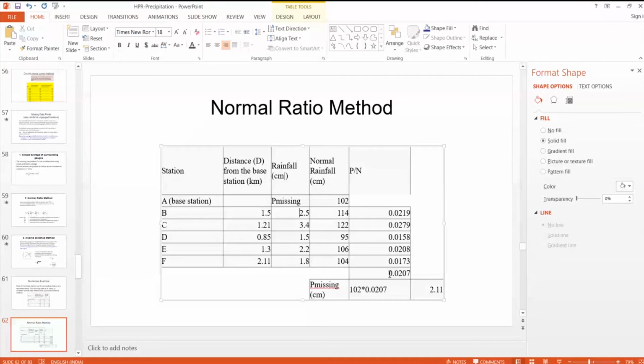And this is the average of P by N's at the surrounding stations, that is 0.0207. So P missing divided by 102 is equal to the average of all these P by N's. So Px is equal to 102 into 0.027, so that is given as 2.11 centimeter. So this is the normal ratio method.